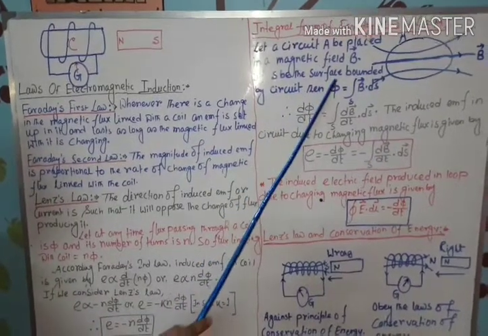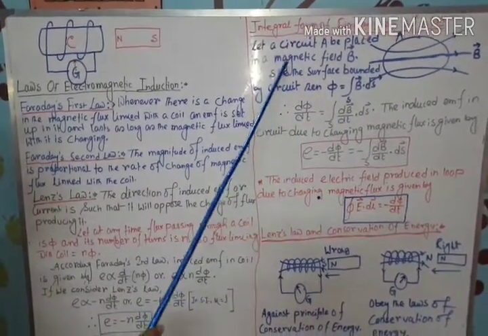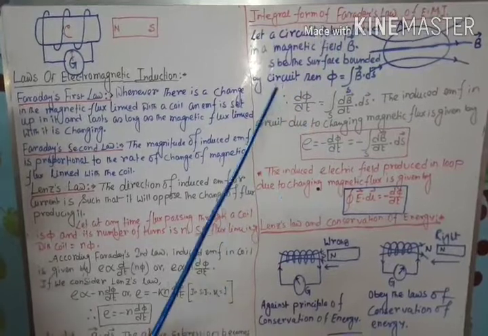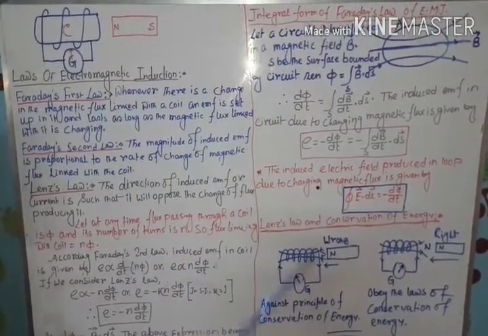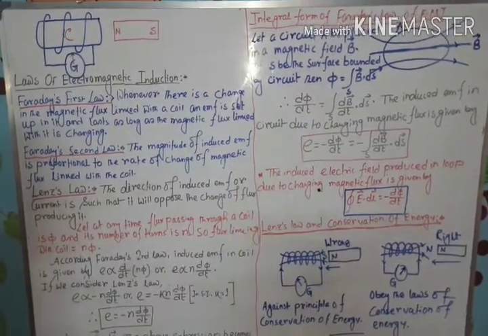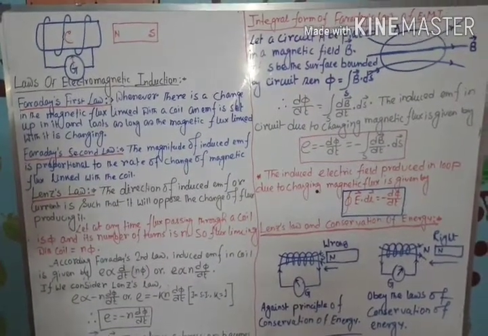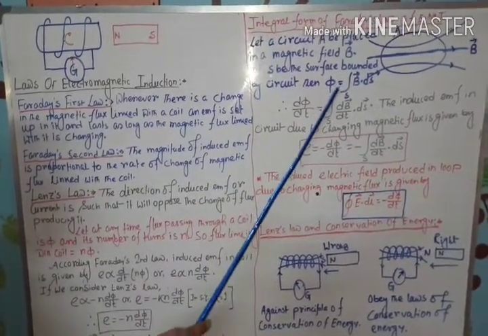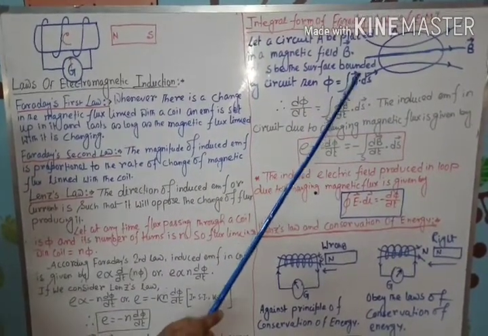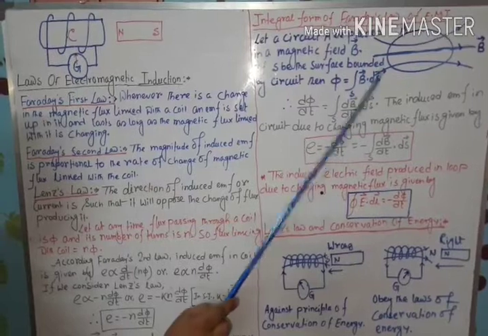Let S be the surface bounded by the circuit. Therefore phi, that is the magnetic flux linking with this surface, is given by the integration over S of B vector dot ds vector.